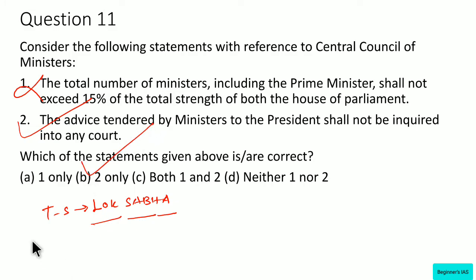See, one has to remember or know about Article 74. This Article 74 provides for a Council of Ministers with Prime Minister at the head to aid and advise the President in the exercise of its functions. And also, one has to know that the 42nd Amendment and 44th Constitutional Amendment have made that advice binding on the President. Further, one has to remember that the nature of advice tendered by ministers to the President cannot be inquired into by any court. So let us move on with question number 12.